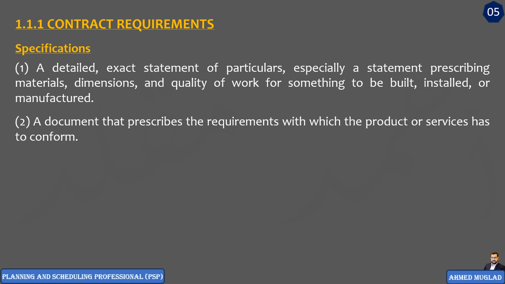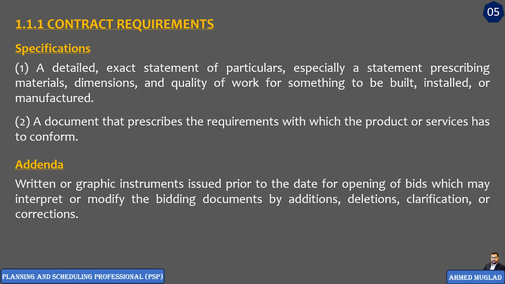Next one is addenda. Addenda is a written or graphic issued before the date for the opening of bids. This written may clarify or modify the bidding documents by additions, deletions, clarifications, or corrections. It is a very important definition. Always remember, it is issued before the date for the opening of bids.